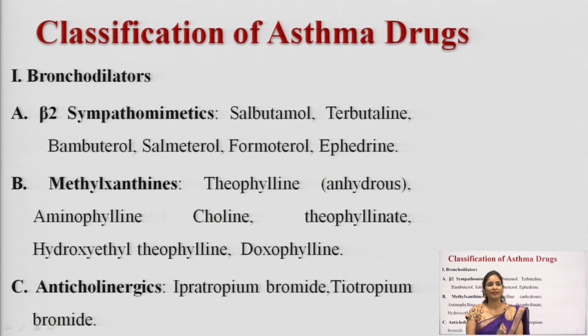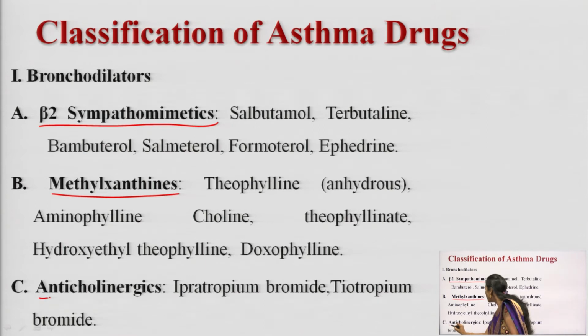Bronchodilators are the drugs which will dilate the bronchi and relax the smooth muscle. In bronchodilators, you will see three types: beta-2 sympathomimetic drugs, methylxanthines and anticholinergic drugs. These are the three categories that come under bronchodilators. The first one is beta-2 sympathomimetics, the second one is methylxanthines and the third one is anticholinergics. First we will discuss beta-2 sympathomimetics. What are the drugs that come under beta-2 sympathomimetics?